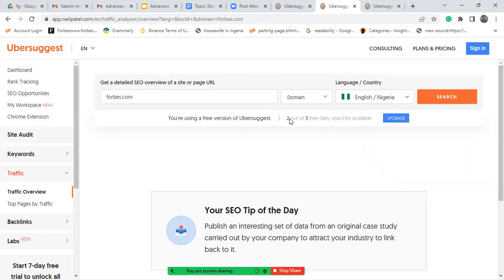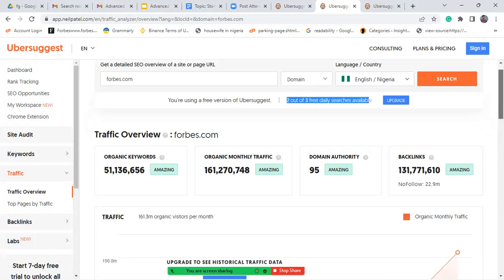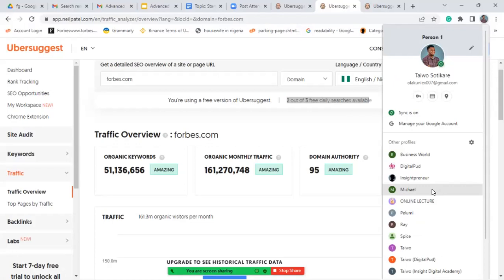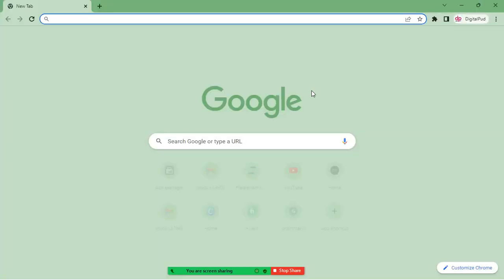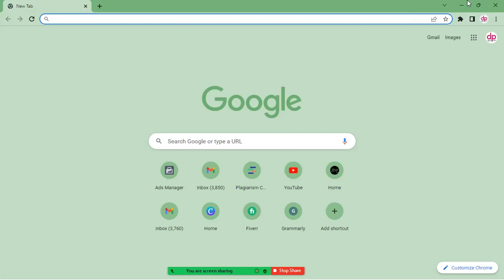But then I have limited trials on a daily basis, and I've already used 2 out of 3. So I have only 1 shot left. Don't worry. If that is the case, you can just simply open a new tab here, and then go to ubersuggest.com. It's so simple like that.